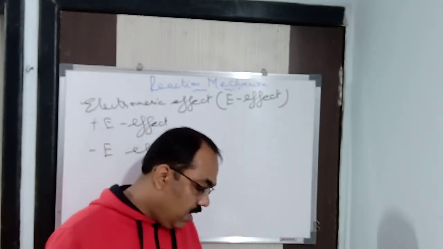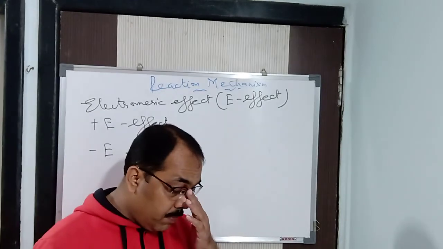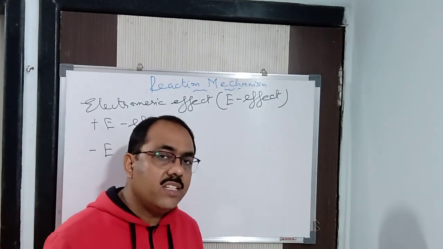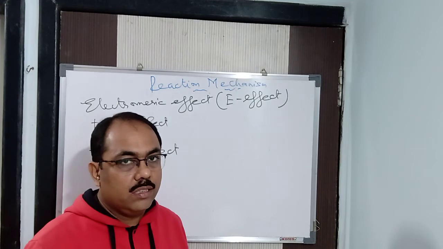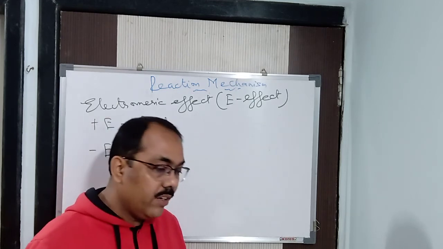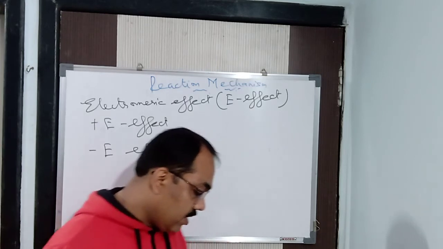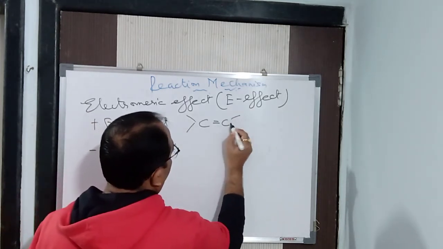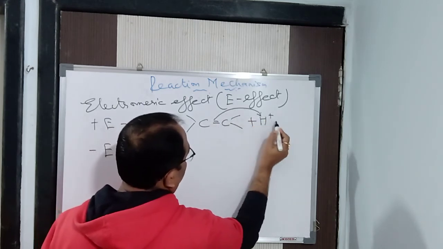Again I repeat, if the electrons of the pi bond are transferred to that atom of the double bond to which the reagent gets finally attached, that is towards the attacking reagent, it is called the plus E effect. It takes place in a multiple bond. So it is H plus, towards the attacking reagent.